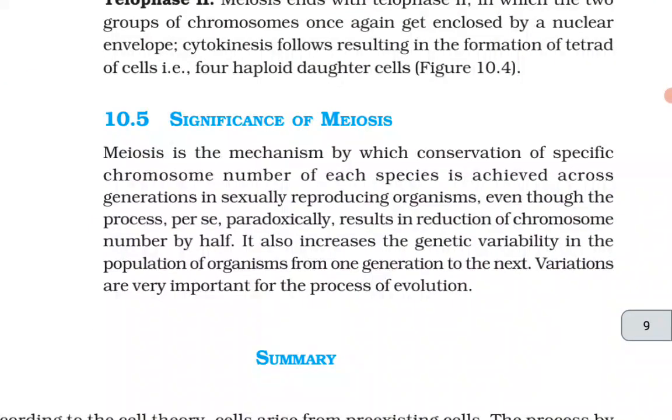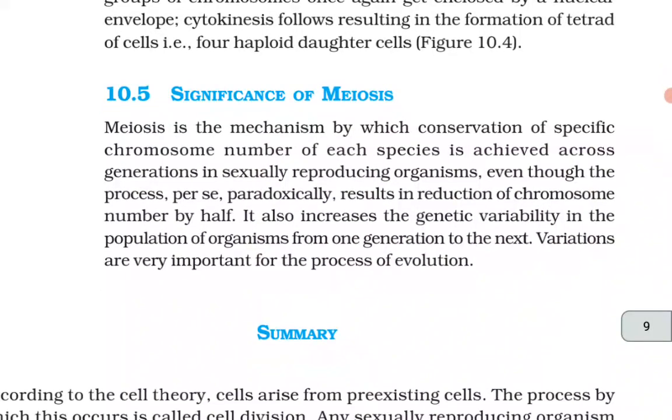10.5 Significance of meiosis. Meiosis is the mechanism by which conservation of specific chromosome number by each species is achieved across the generations in sexually reproducing organisms. Even though the process paradoxically results in reduction of the chromosome number by half, it also increases the genetic variability in the population of the organism from one generation to the next. Variations are very important for the process of evolution.